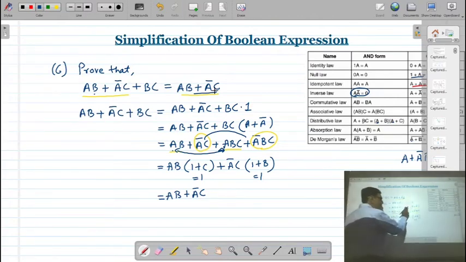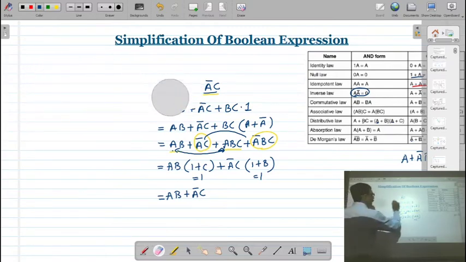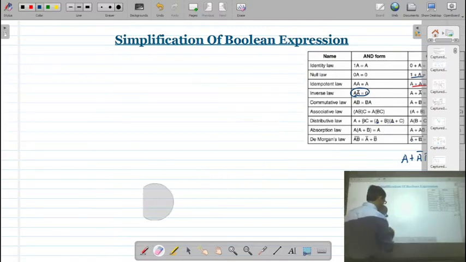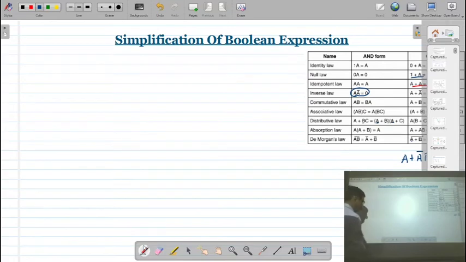But what is the missing term? The A variable is not there, and that's why I have introduced the A variable as A plus A bar, and then when we simplify, the BC term is going to be absorbed. Okay, next one.